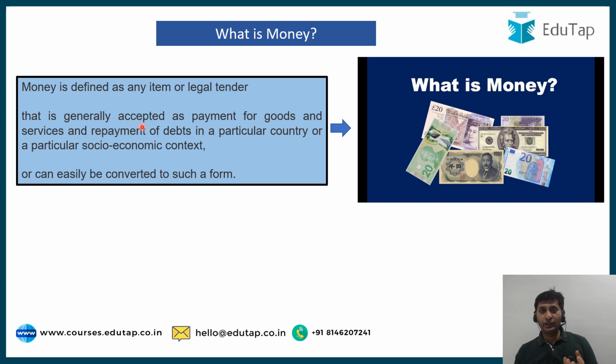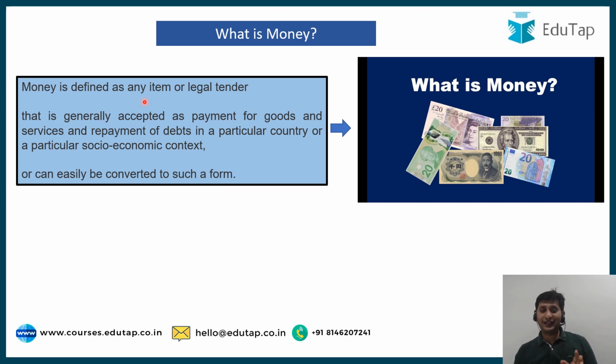So if I have gold, can I give gold in exchange for some goods, say a car or some service? I can do that, right? Provided the seller is ready to accept gold, right? And you will find some people who will accept that gold as part of that transaction. Might not be everyone, but some will accept. So legal tender or any item which can be accepted as payment for goods and services and repayment of debt, right? Or can be easily converted to such a form, right?